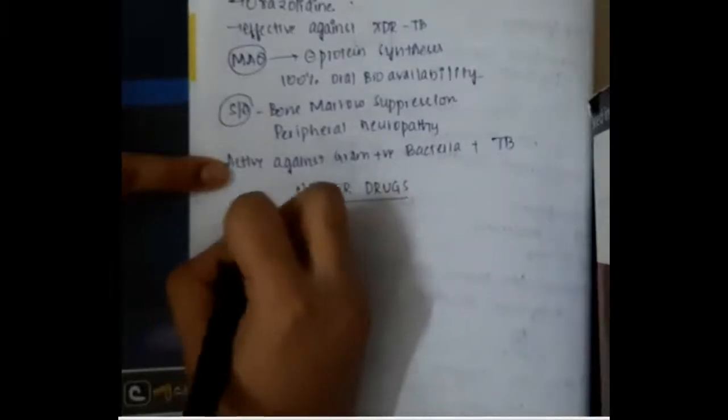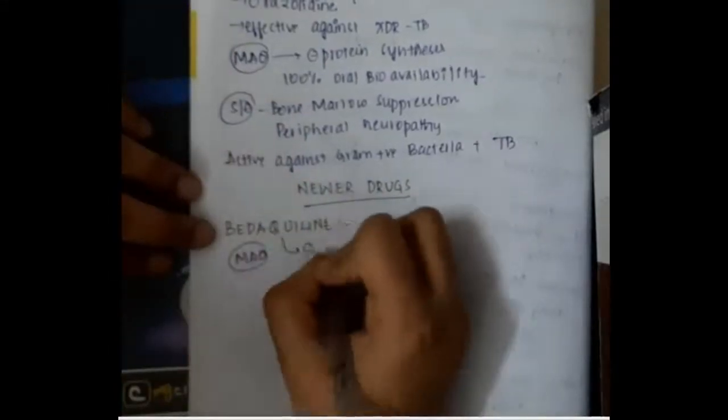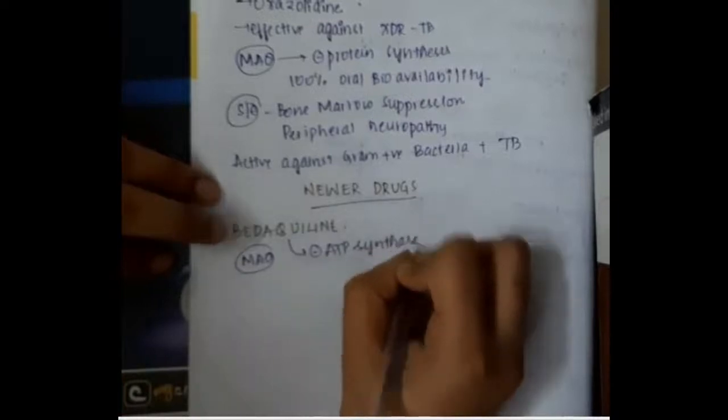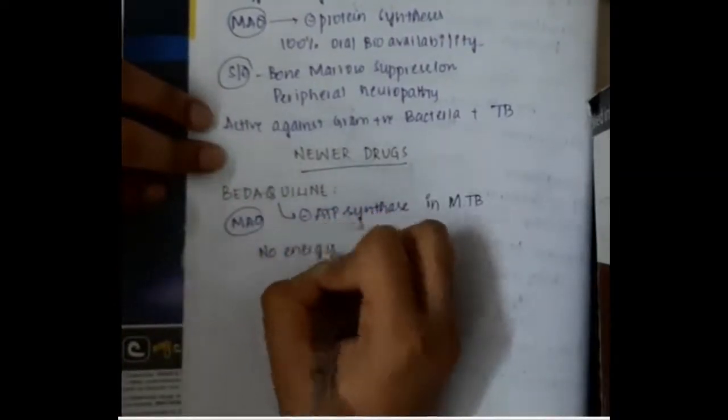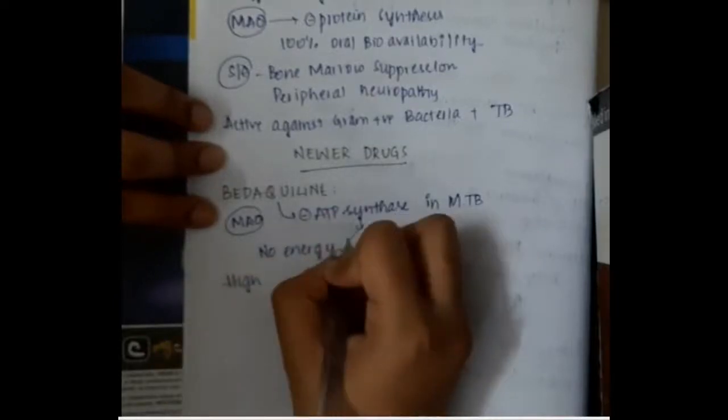Hello friends, let us now learn about the new drugs. First, bedaquiline. The mechanism of action is that bedaquiline inhibits ATP synthase in Mycobacterium tuberculosis. So, if there is no ATP synthase, that means there will be no ATP and thus there is no energy.